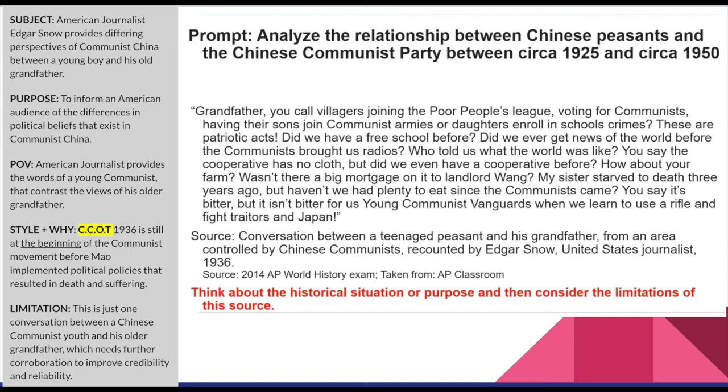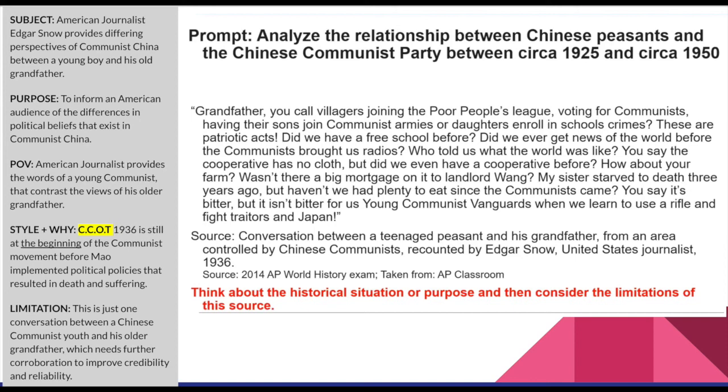1936, 1925, this is about the revolution, the communists taking over, promises, positive change, looking forward toward the future with hope, right, Leah, from those propaganda posters. And let's see what this is. A conversation between a teenage peasant, the youth, and his grandfather, the old ways, the old traditions, right? From an area controlled by Chinese communists, recounted by Edgar Snow. Who's that? A United States journalist in 1936. Now you're looking at point of view too, right?